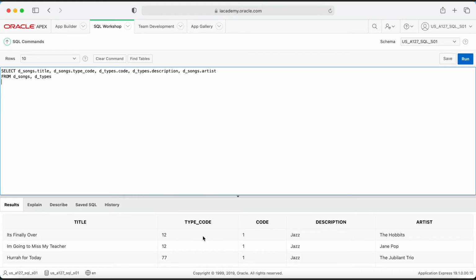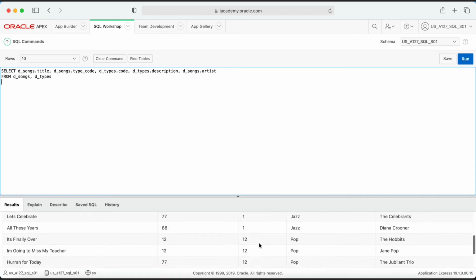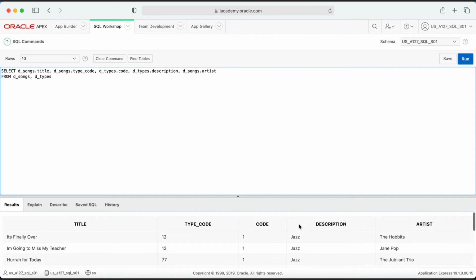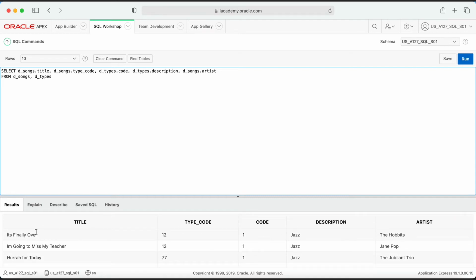So really, when you look at this, the song It's Finally Over has a type code of 12, but the one listed over here is type code 1 and it's listed as jazz. Type code 12 is pop. So the information, if you wanted to know what the type code or the type of the song was and what the type code and the artist was and everything of one song, you couldn't just do it without a where statement. So that's why we need that where statement.